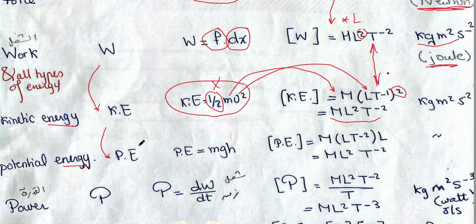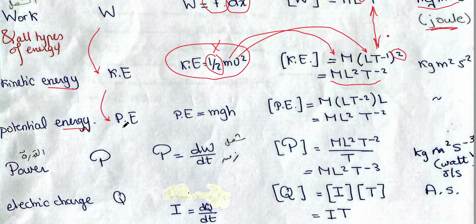You can do this as an exercise, how to get the dimensions of potential energy from the relation mgh. We know that to calculate the potential energy, we can multiply the mass with g, the gravitational acceleration, with h, the height. You can do the same, and you will also have the same result, which is M L squared T minus 2. So if you know the dimensions of any of the energies or the work, it's okay, don't do it again.